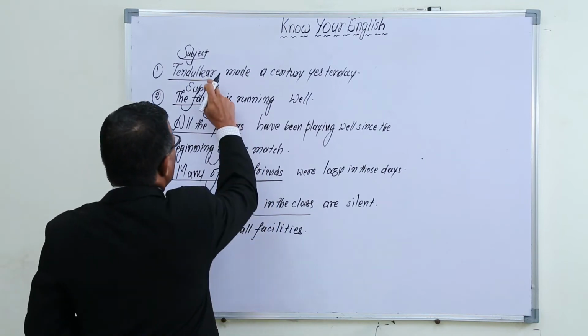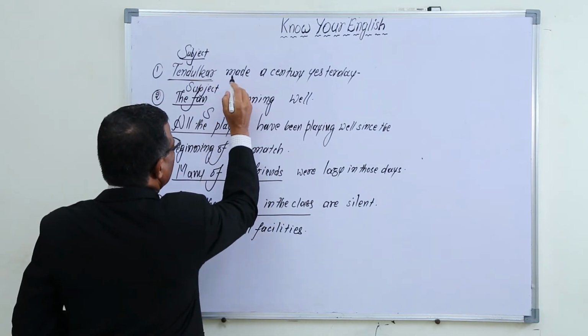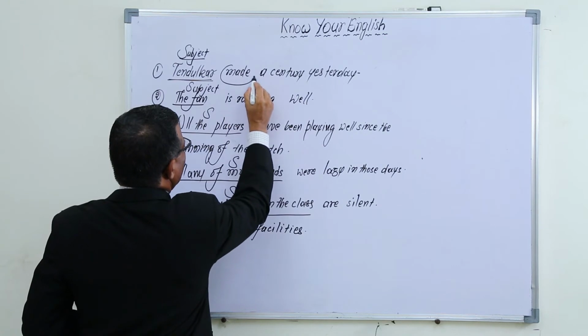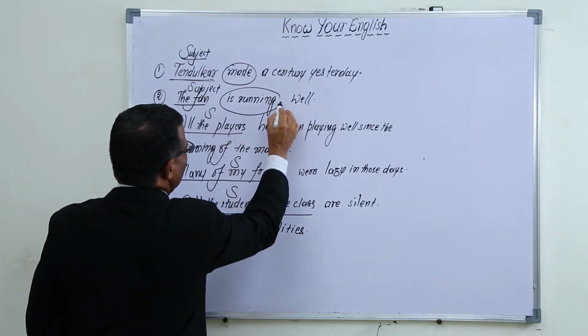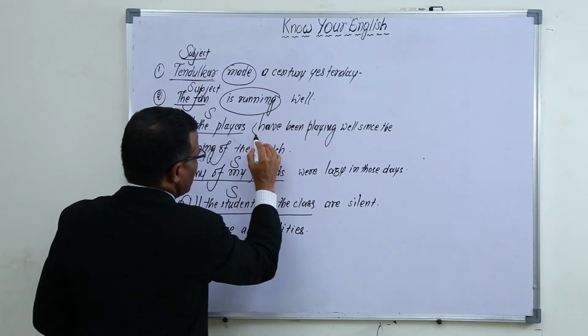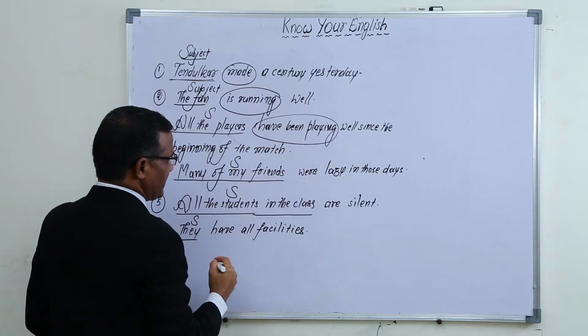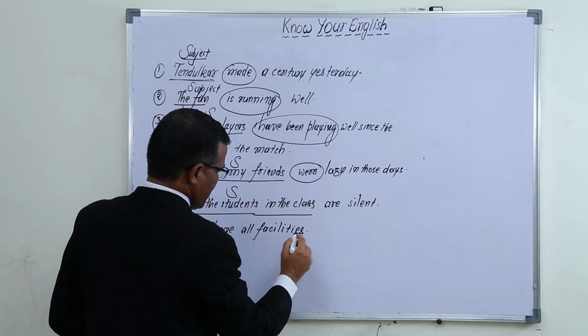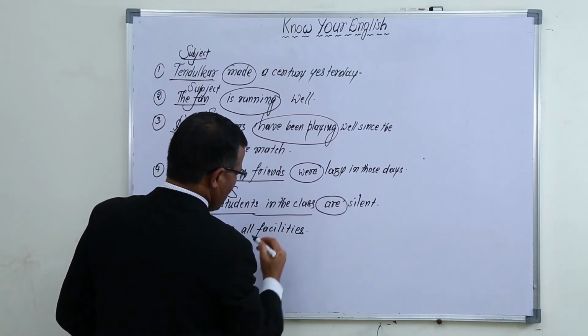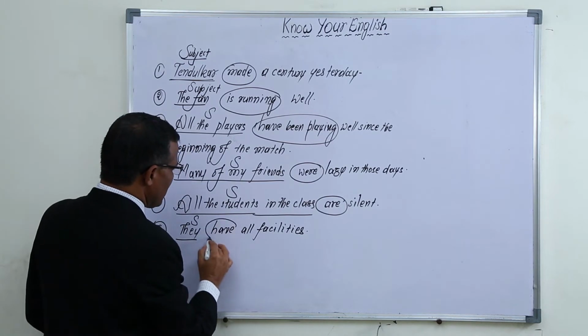Okay, this is subject we have already learned. The next one is this. Okay, made, is running, have been playing, and here were, here are, here have.